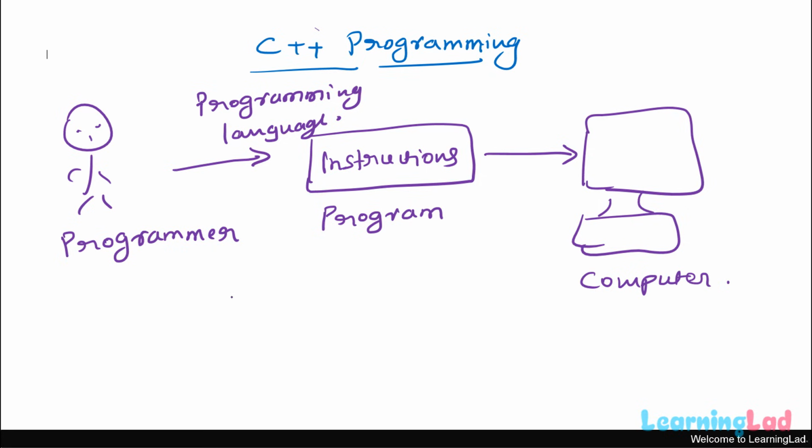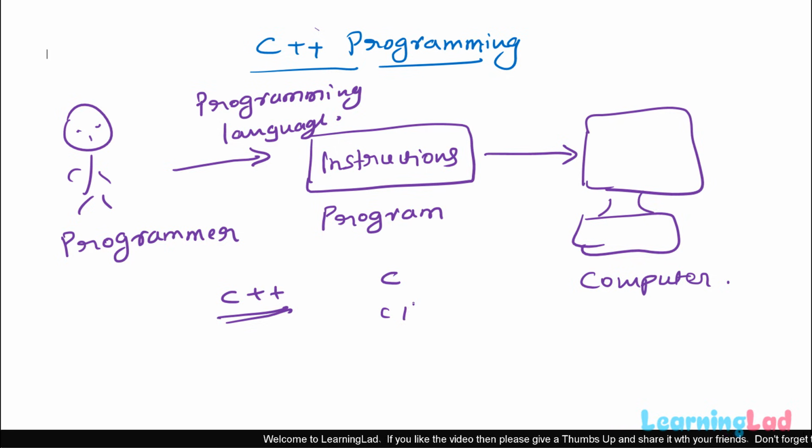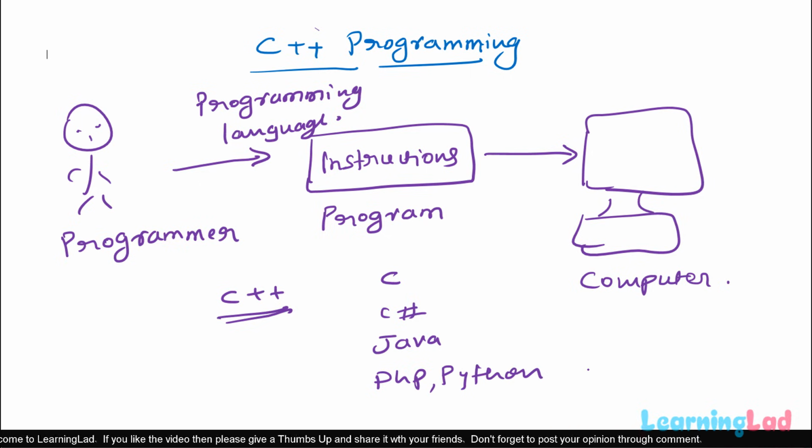So here, C++ is one of the programming language that can be used to write the computer programs. There are a lot of programming languages available. For example, we have C, we have C#, we have Java, we have PHP, we have Python. A lot of programming languages are available, and C++ is one of the programming language.